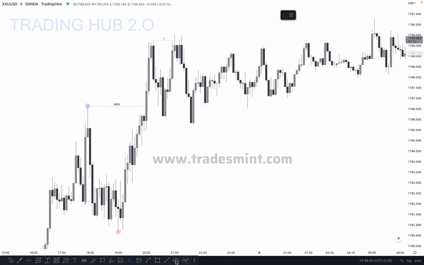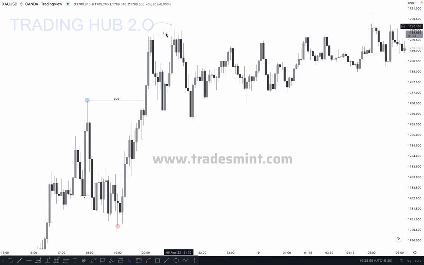So this high is transferred from here to here, and our inducement is also transferred to this point, here to here, correct? Because our high is transferring, our inducement is also transferring to this point.